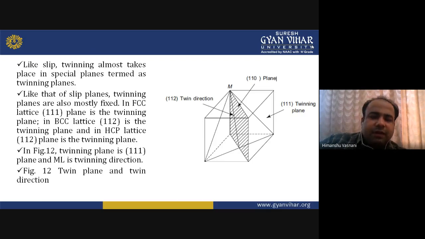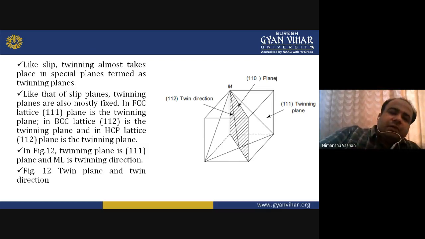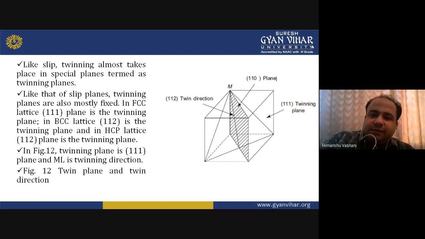See what happens: these structures, FCC, BCC, and HCP, the face centered cubic structure, body centered cubic structure, and hexagonal close packed structure, are thoroughly studied. So based upon the study of these and other structures, we have data showing that these twin planes exist at this point, at this point, at this lattice. So this can be determined.